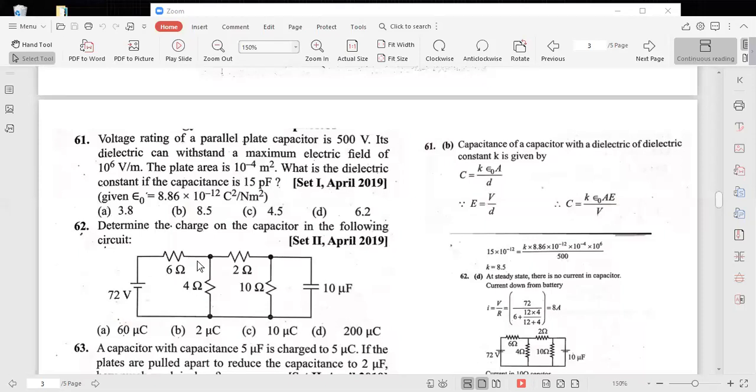Okay, so have you seen? Determine the charge on the capacitor in the following circuit. In the following circuit, what is the charge stored in the capacitor? They asked. Now all of you look at the board.